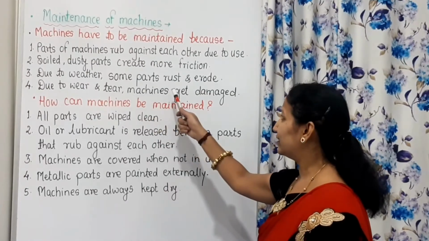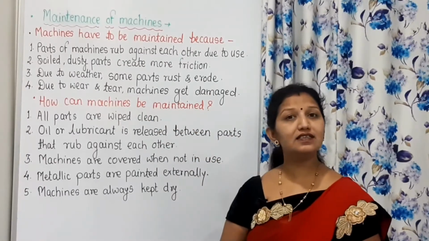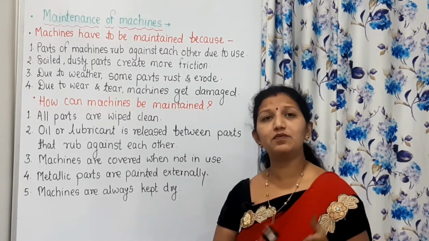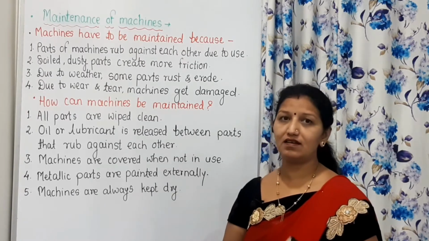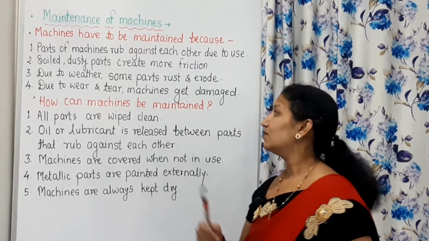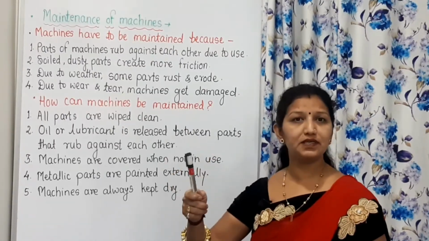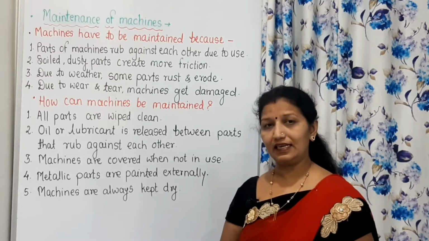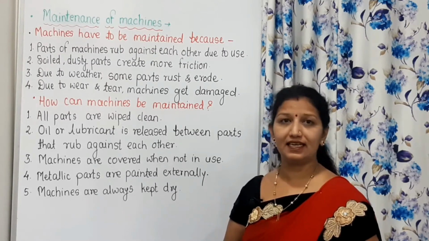Then due to weather, some parts rust and erode. Due to bad weather, because of humidity and moist conditions, what happens? There are water vapors in the air, and because of that there may be rusting as well as erosion of the parts. Now, what is rusting? In Marathi it is called ganzne.